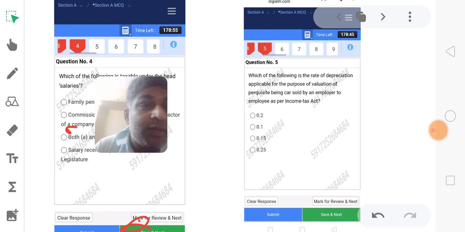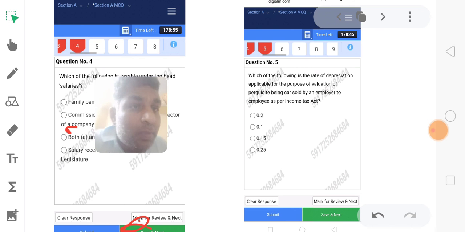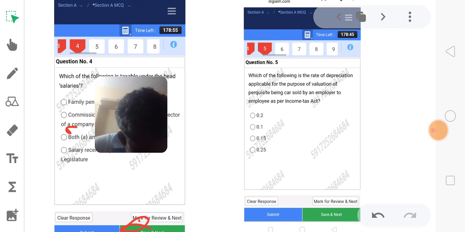Which of the following rates of depreciation is applicable for the purpose of valuation of purchase of a car sold by an employer to an employee? Here 40% is for official purpose and 60% is for personal purpose.